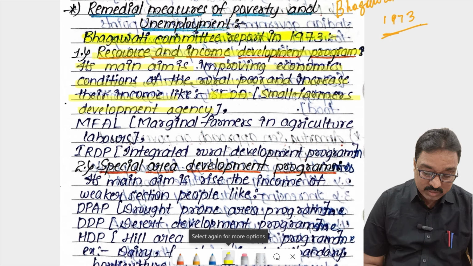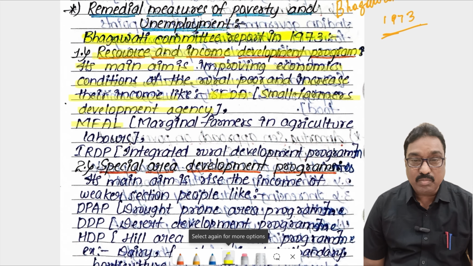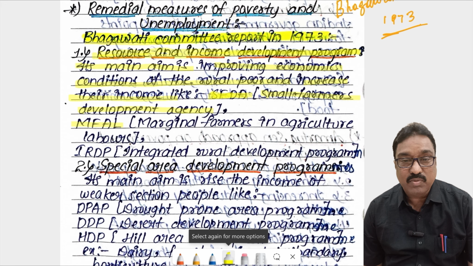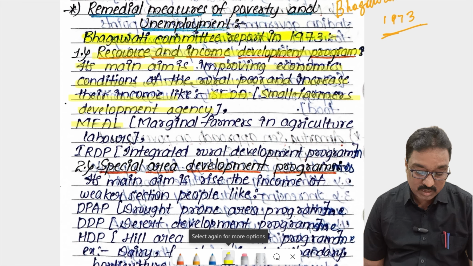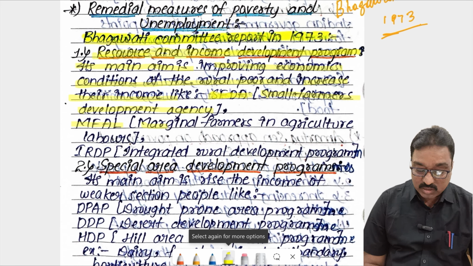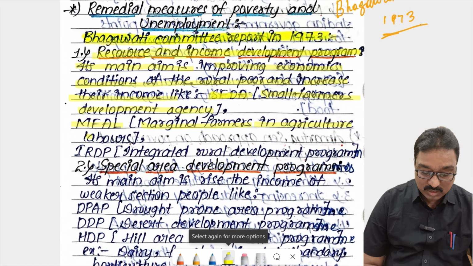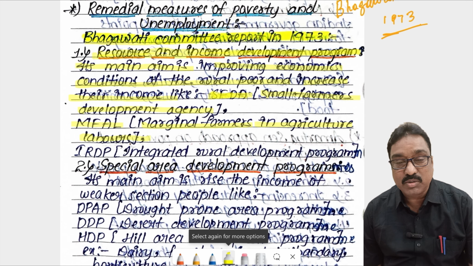Another program is MFAL. MFAL is nothing but Marginal Farmers and Agriculture Labourers. The agriculture sector has the disguised unemployment problem, meaning more laborers are engaged than the actual requirement. Those are called marginal farmers, additional farmers.